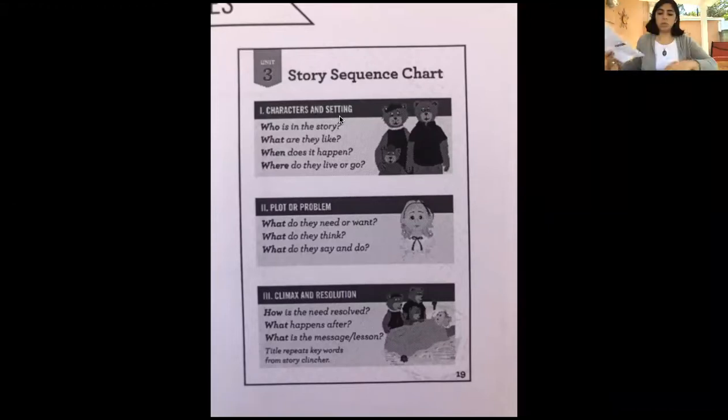So what we're going to do is we've read the story, and we are going to try to answer these questions, but we can only use 2 or 3 words. Okay? So characters and setting. We can use 3 words to tell us who are the characters and where it's taking place. So please take out this piece of paper. Okay?